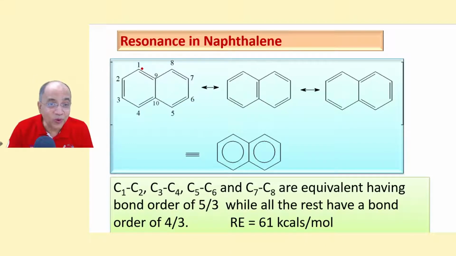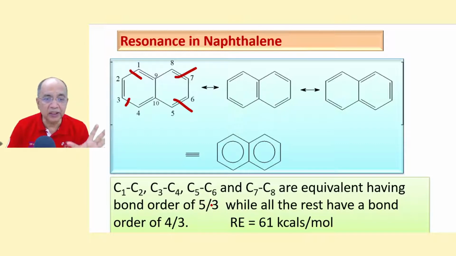So if you look at 1, 2 position, 3, 4 position, 8, 7 position, 6, 5 position, they are equivalent. Why? Because the bond order, you can average them. For 1, 2, this is one single bond, one double bond, one double bond. So the total number of bonds is 2 plus 2 plus 1, 5. Contributors are 3. So 5 by 3 is the bond order for these bonds. This, 1, 2, 3, 4, 5, 6, 7, 8, they are equivalent, having bond order 5 by 3.